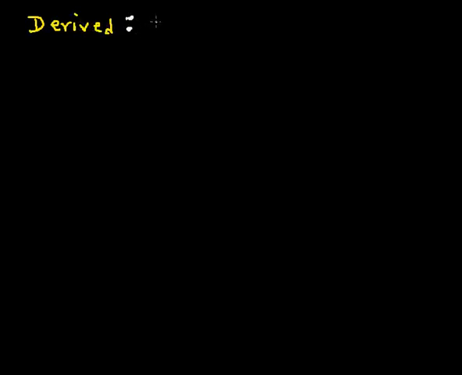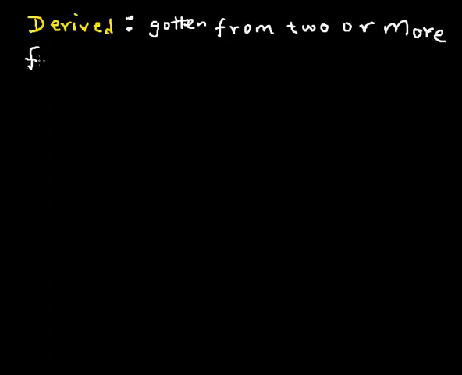They are gotten from the fundamental quantities, gotten from combining two or more fundamental quantities in a formula.